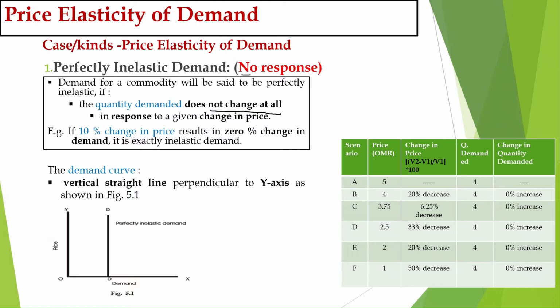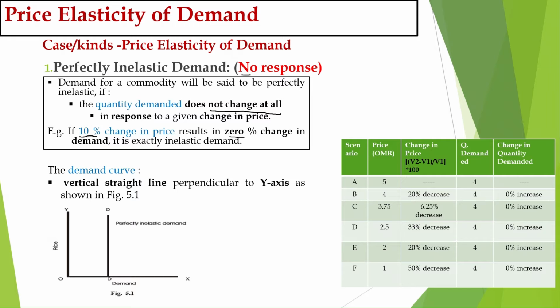Example, you can see here, I have mentioned a 10% change in price. So there is a change in price, how much? The price is changing by 10%. But the demand changes by 0%. Demand does not change. The change in demand is 0%.